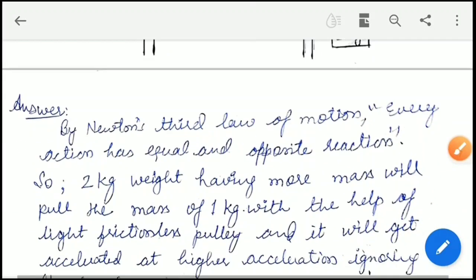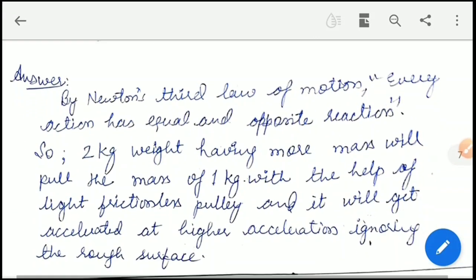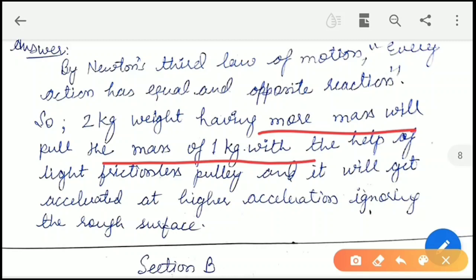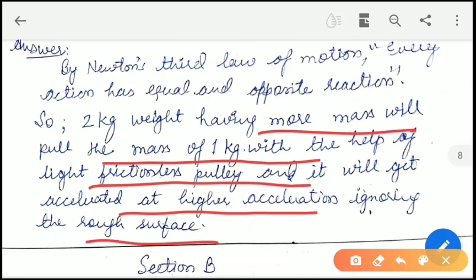So we have to see, by Newton's third law of motion, every action has an equal and opposite reaction. So the 2 kg weight having more mass will pull the mass of 1 kg with the help of the light frictionless pulley, and it will get accelerated at higher acceleration, ignoring the rough surface.